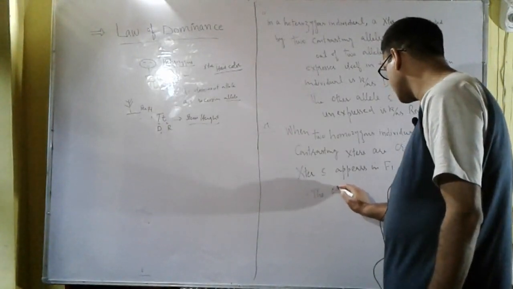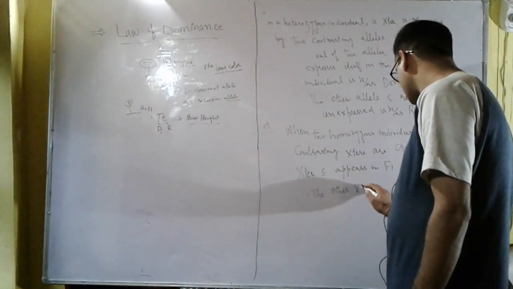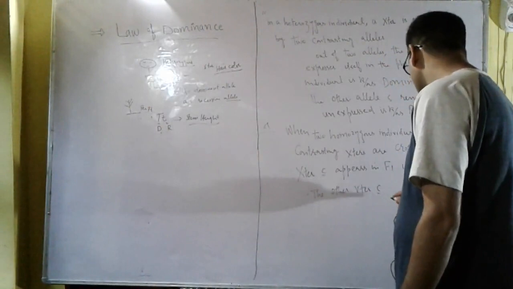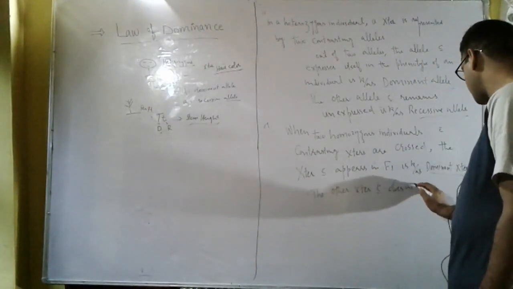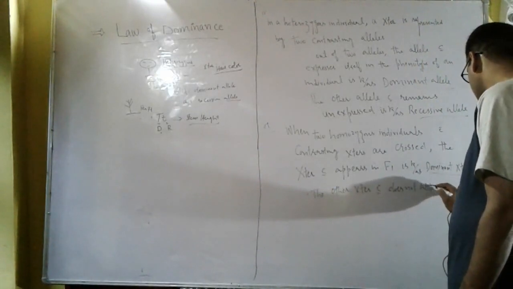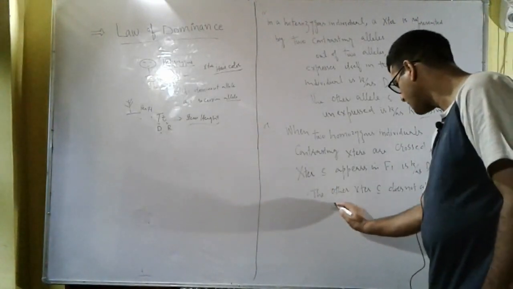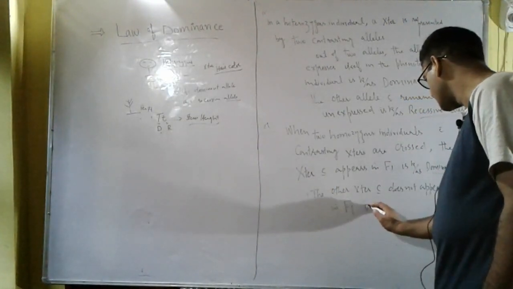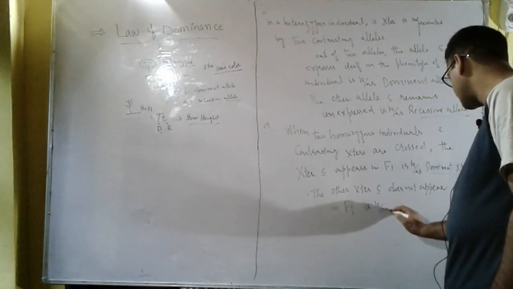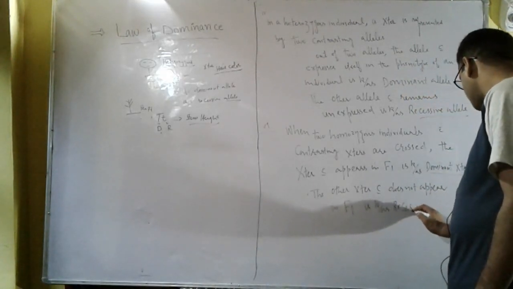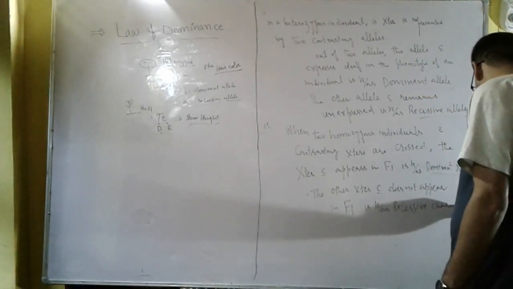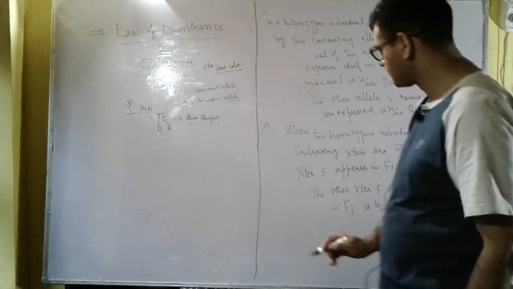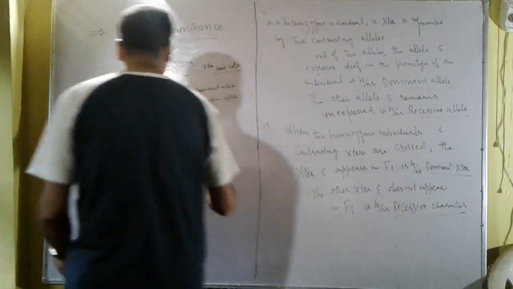The other character, which does not appear in the F1 generation, is known as the recessive character. So it can be explained like this.